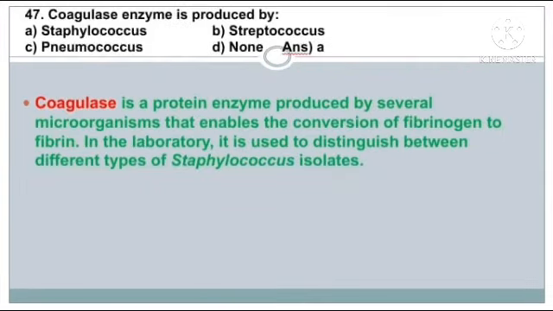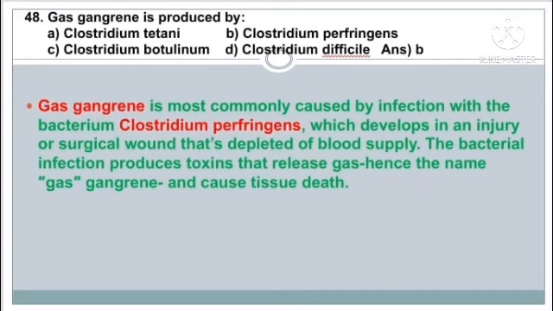Question number 47. Coagulase enzyme is produced by? The answer is option A, Staphylococcus. Coagulase is a protein enzyme produced by several microorganisms that enables the conversion of fibrinogen to fibrin. Next question. Gas gangrene is produced by? The answer is option B, Clostridium perfringens.